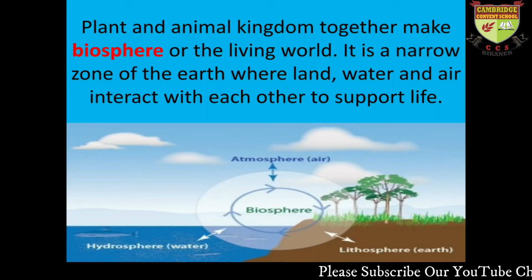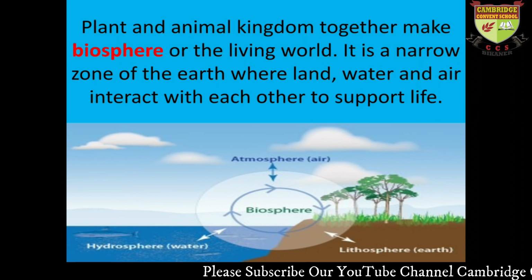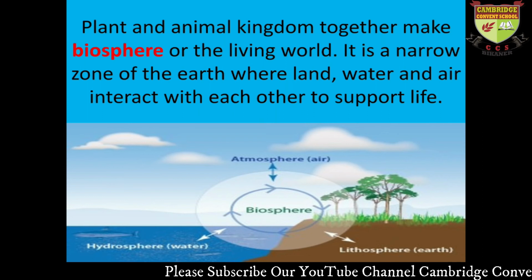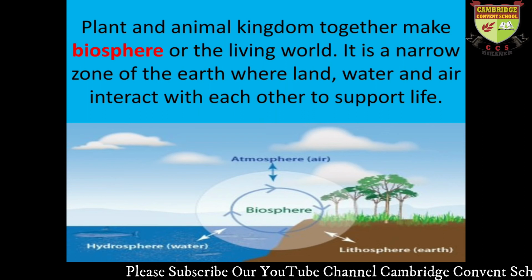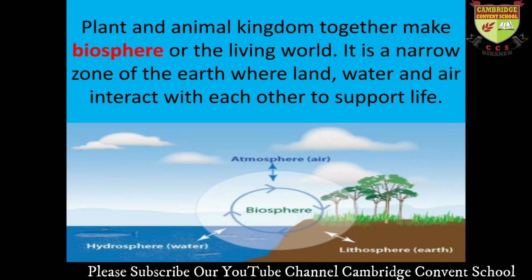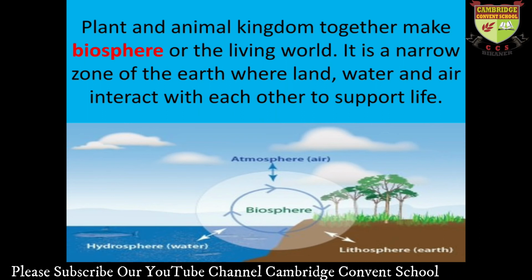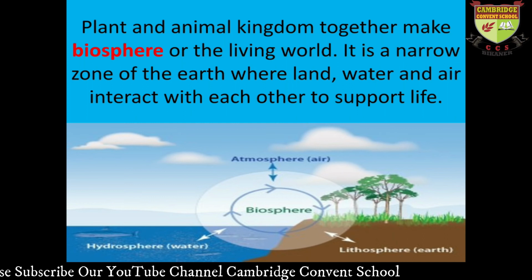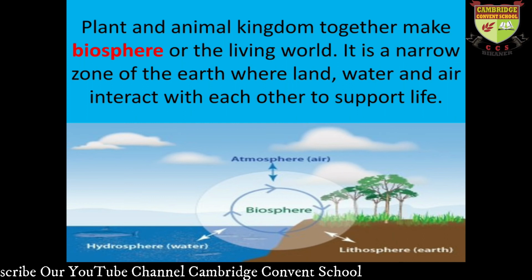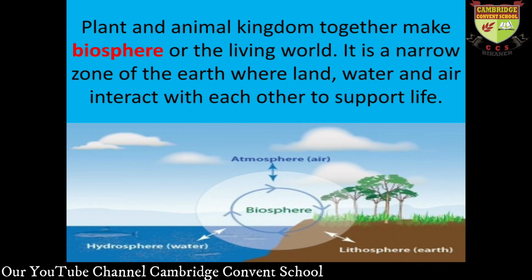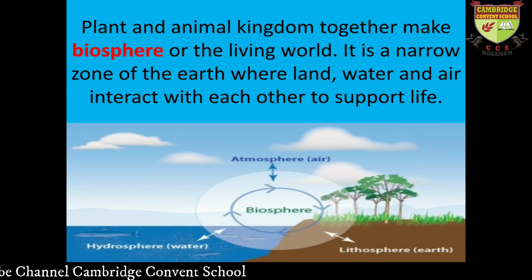Next one is biosphere. In simple language, we can say that the biosphere is a place or a zone where life is supported. It's the basic, simplest definition. The plant and animal kingdom together make the biosphere, or the living world. It is a narrow zone of the earth where land, water and air interact with each other to support life.